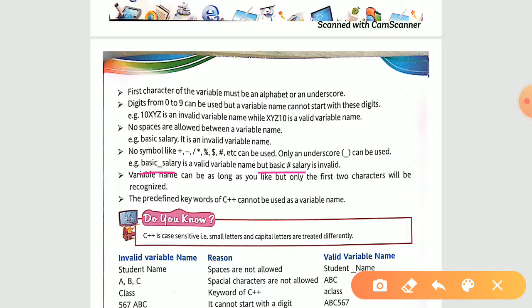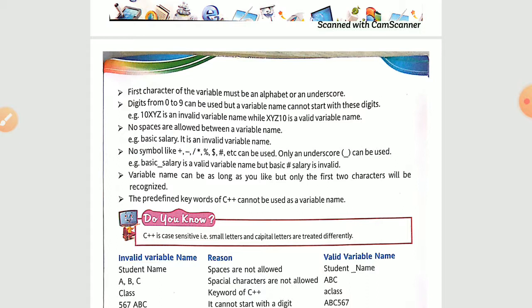Now the next one states that a variable name can be as long as you like, but only the first two characters will be recognized. We don't have any limitation like only 100 or 5 or 10 letters that you can use for naming a variable. There is no limitation with that, but only the first two characters will be read by your compiler.